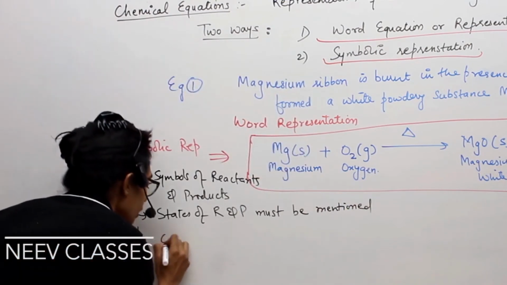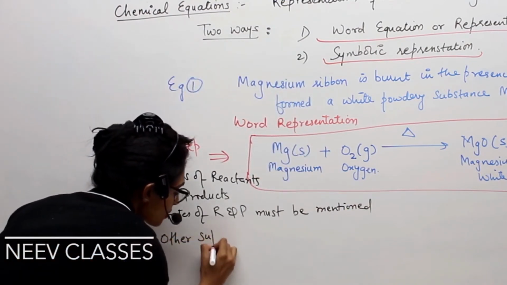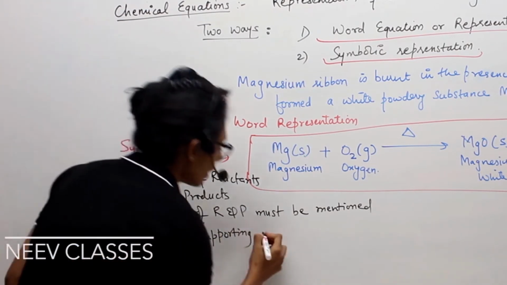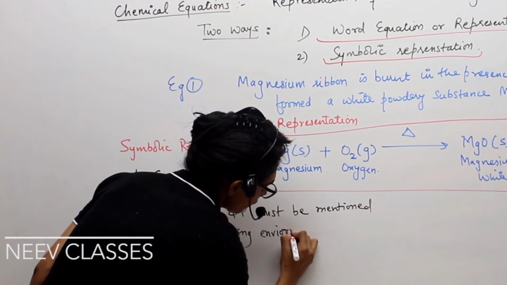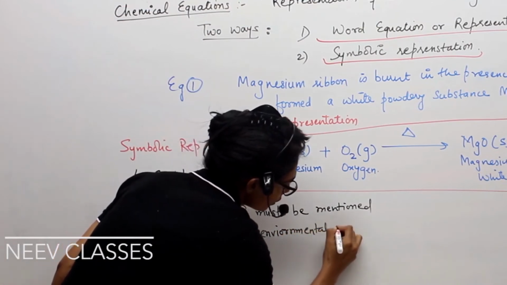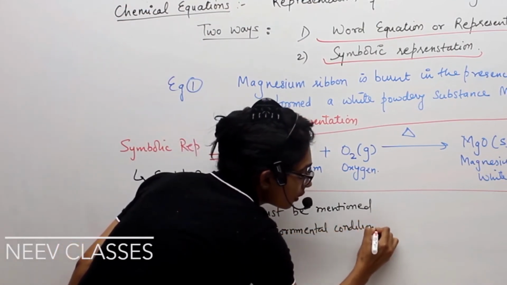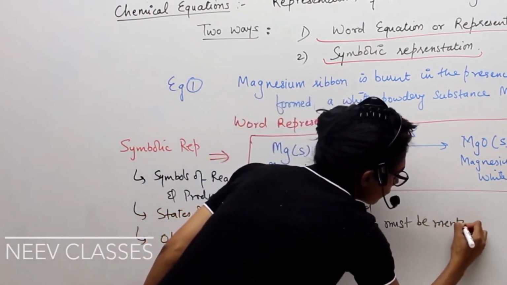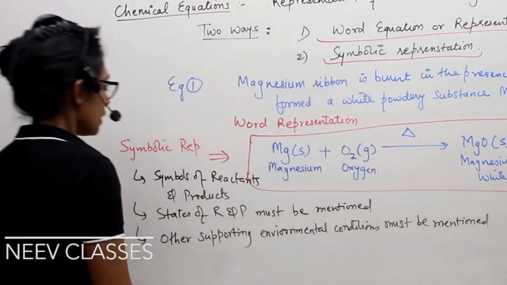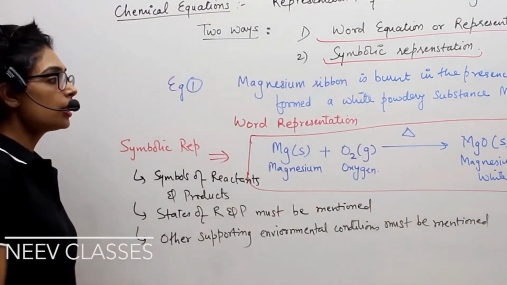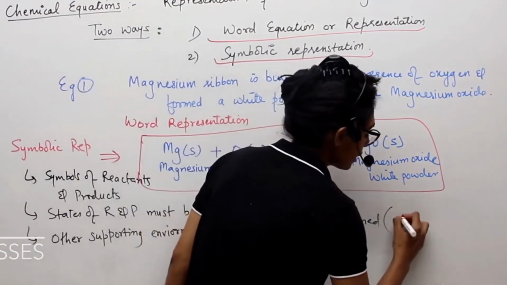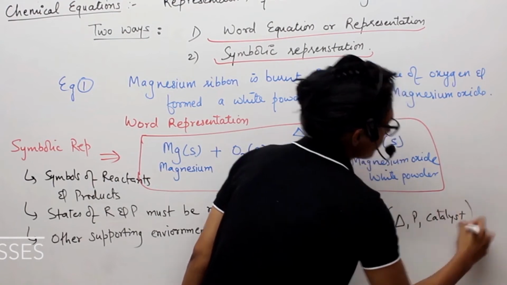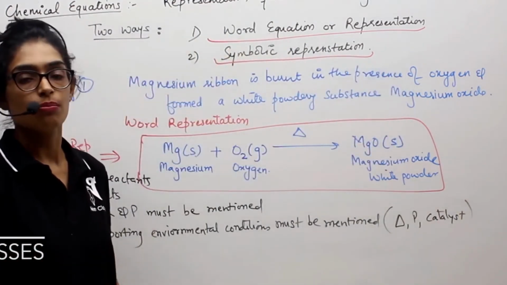Other supporting environmental conditions must be mentioned. What do you mean by other supporting environmental conditions must be mentioned? If it requires heat or pressure or catalyst, it must be mentioned in the symbolic representation.